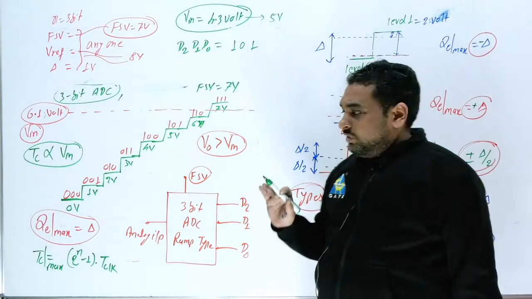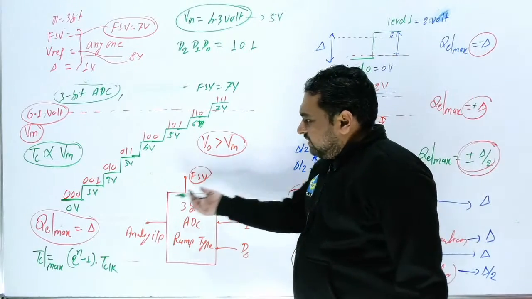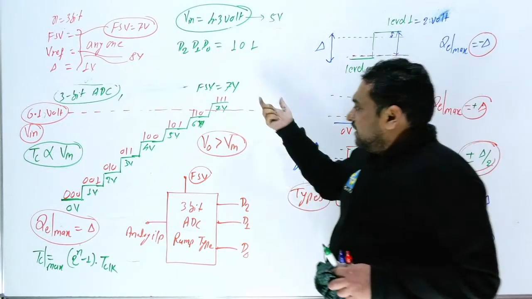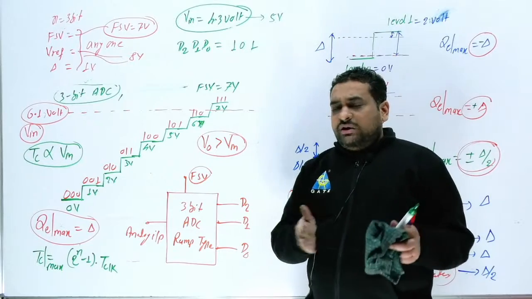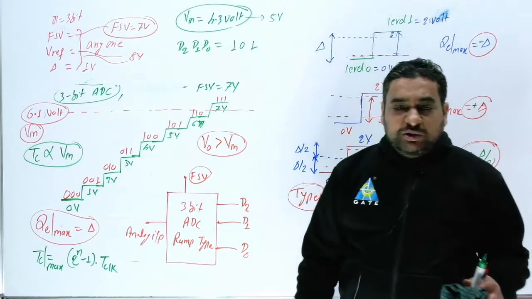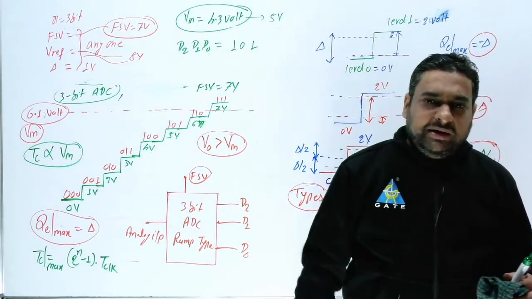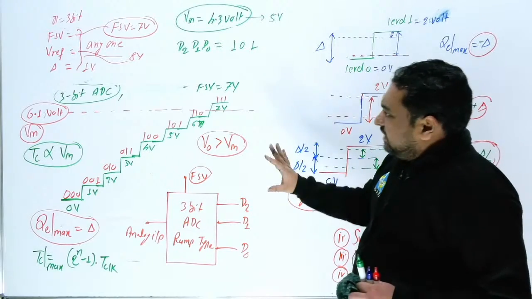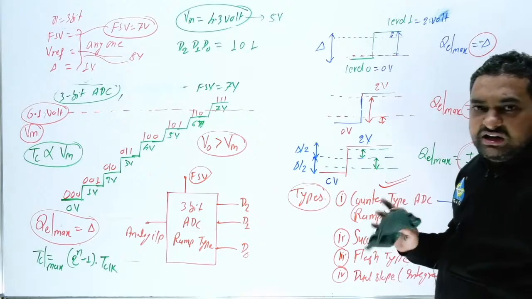Clear this point? Also this will depend on the number of bits. For more bits, conversion time will be more. So in real life, for 4 bit, 5 bit, 6 bit, we cannot go with this counter type because it is slow. What is the disadvantage? For more bits, definitely this will be slow. This is a very, very important thing. I hope I have cleared every point here.